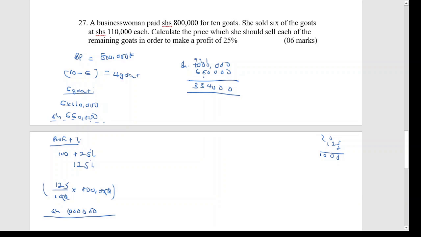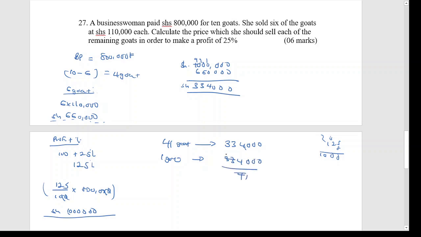So she has to make 334,000 shillings, meaning that this is 340,000 for the remaining 4 goats. Therefore, the 4 goats she has remained with, she has to get a total of 340,000. Then how about 1 goat here? It's going to be 340,000 divided by 4.